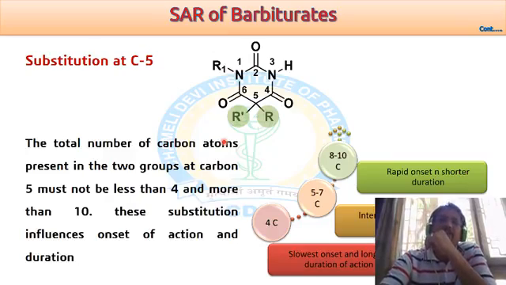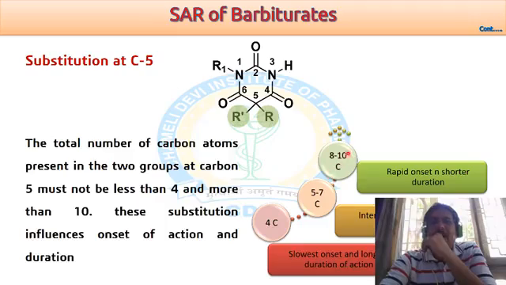This hydroxy compound can be converted into glucuronic acid conjugation, and that happens in a faster manner as compared to the small number of carbons, and that's why they have an intermittent duration of action.